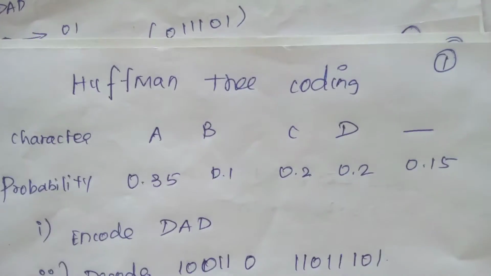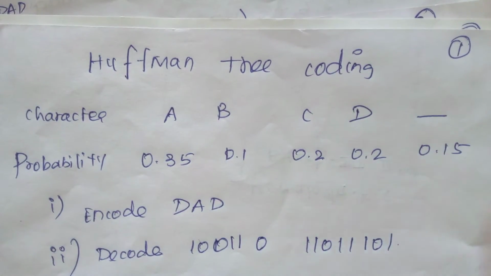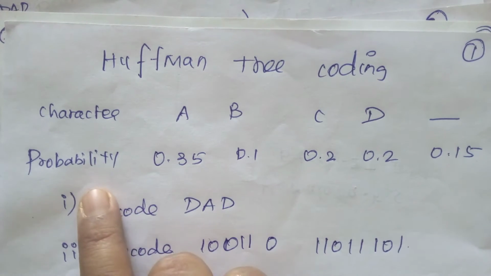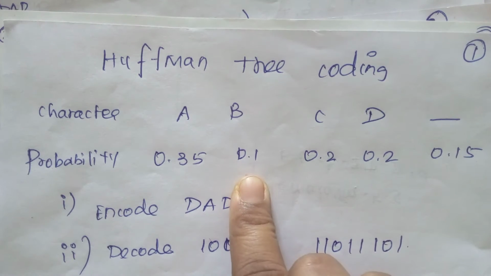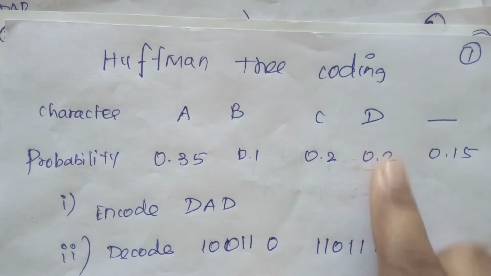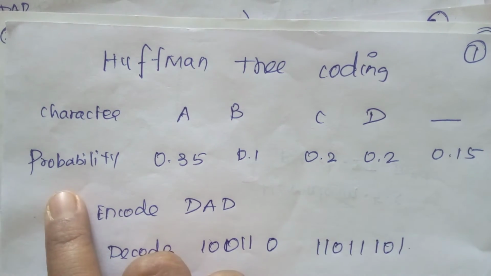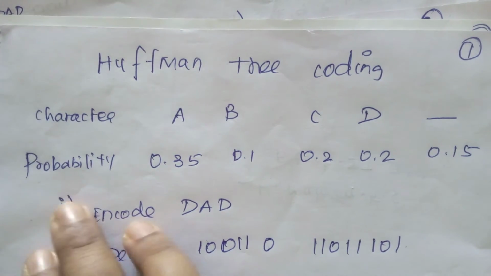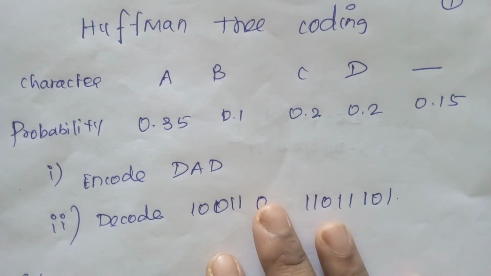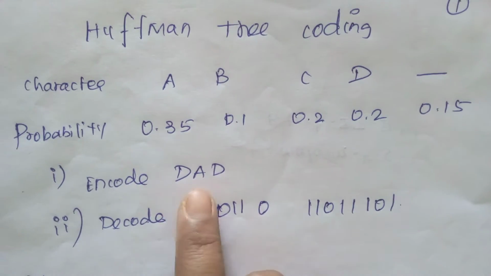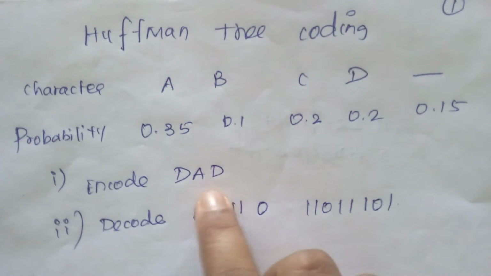See, this is the question here: characters A, B, C, D. Instead of a table column they are giving probability. For character A we have 0.35, B 0.1, C 0.2, D 0.2, and dash 0.15. Probability or frequency, like that they will give in Huffman tree. How can we solve this one? Encode DAD, that is the character string.